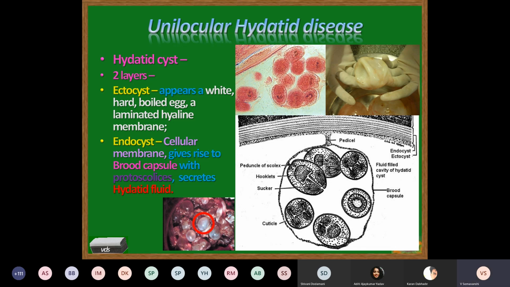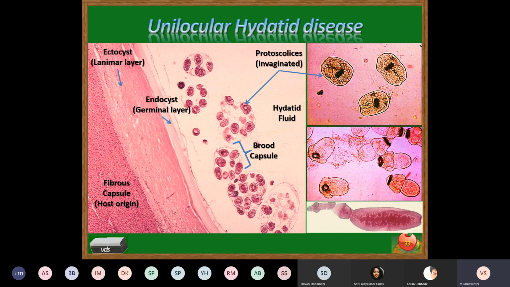So this is a mother cyst in which numerous brood capsules may develop containing the protoscolices. Each brood capsule may later get converted into a daughter cyst, and such numerous daughter cysts may accumulate in the mother cyst.